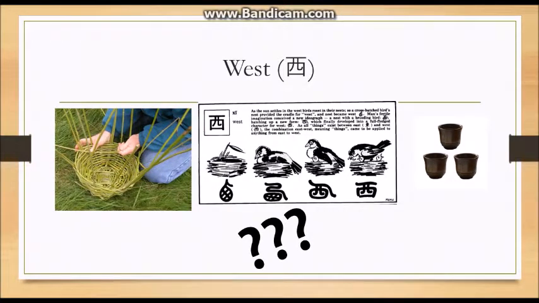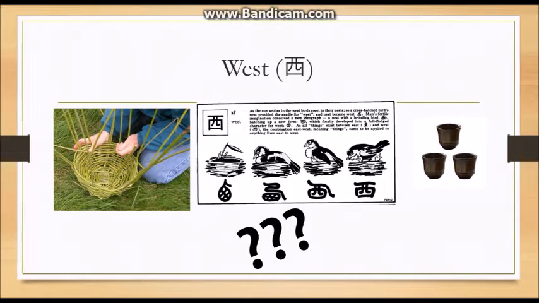Character shi has a lot of controversies behind its origin. Some say it is a pictogram of a bag or basket barred for finite value. Traditionally, it was explained as a pictogram of a bird settling into its nest on the west side. Some even say that it is a pictogram of a cup used for drinking. Either way, imagining the character shi is easy to do by thinking of it as a bowl.